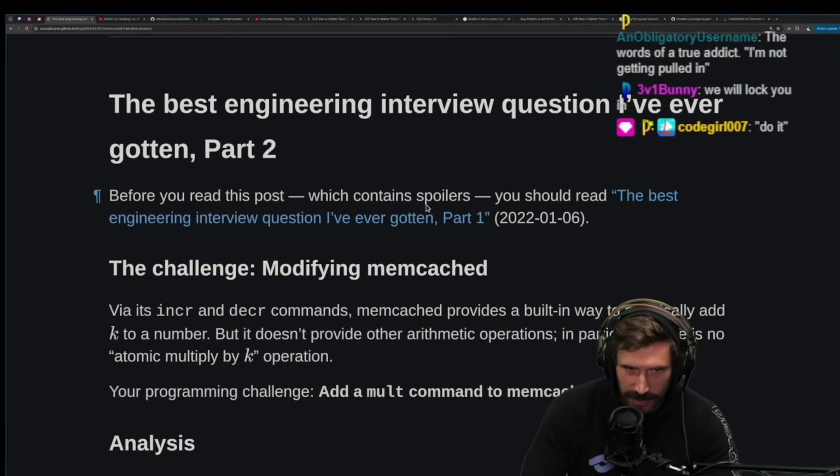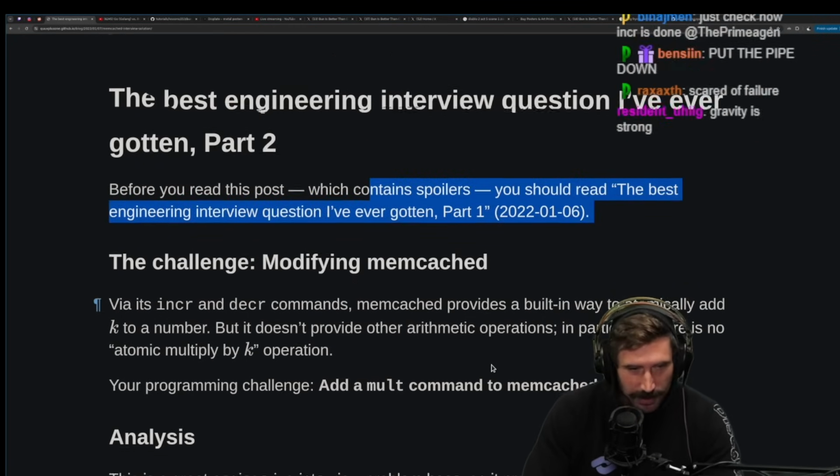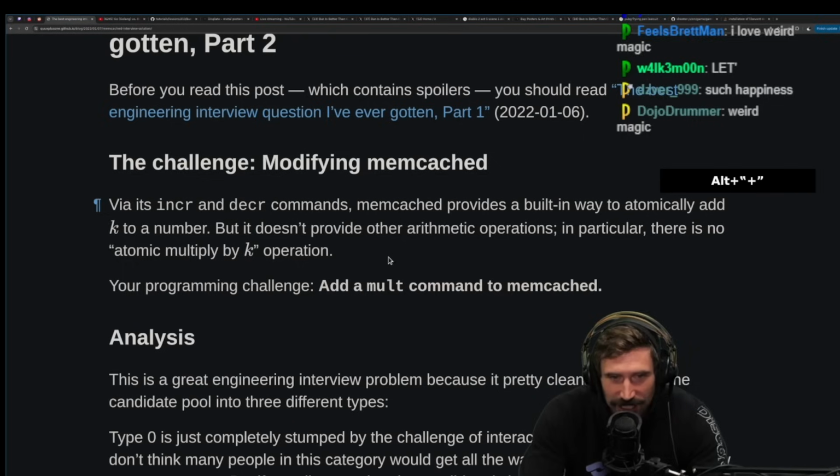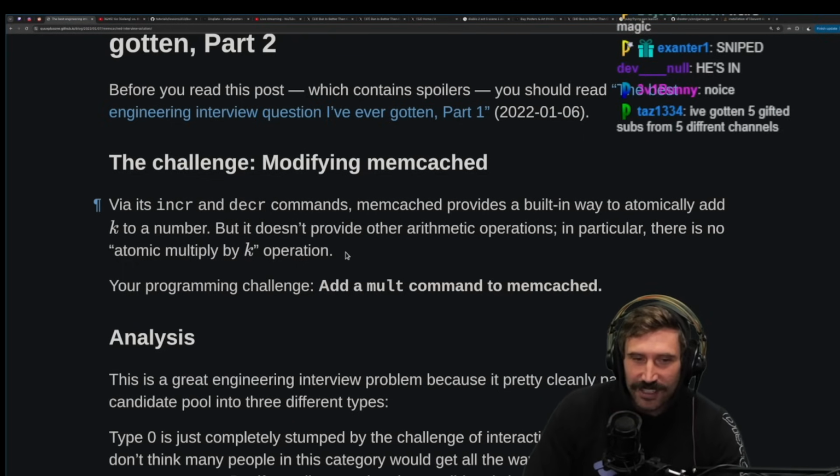Before you read this post, which contains spoilers, you should read this one. We've already read this one, okay? Not doing it. The challenge: modifying Memcached via its incr and decr commands.